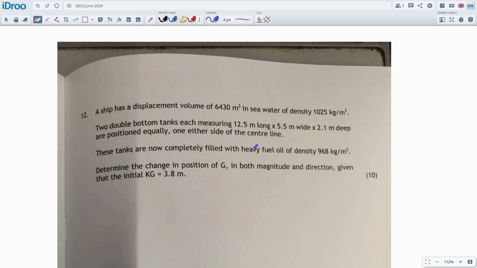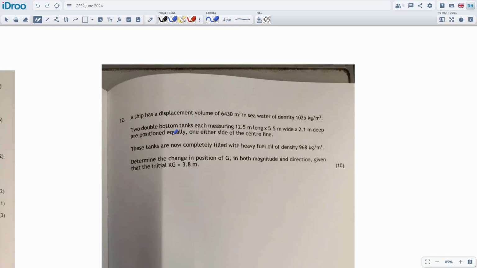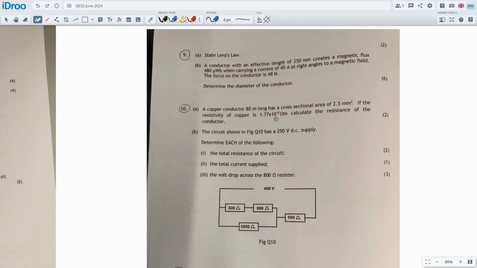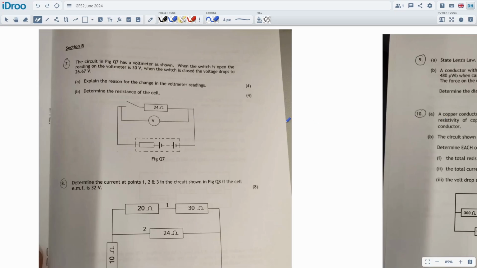All right, but there's another typo in this paper. I can't see where it is. I'm sure we'll see it as we go along. All right, okay.